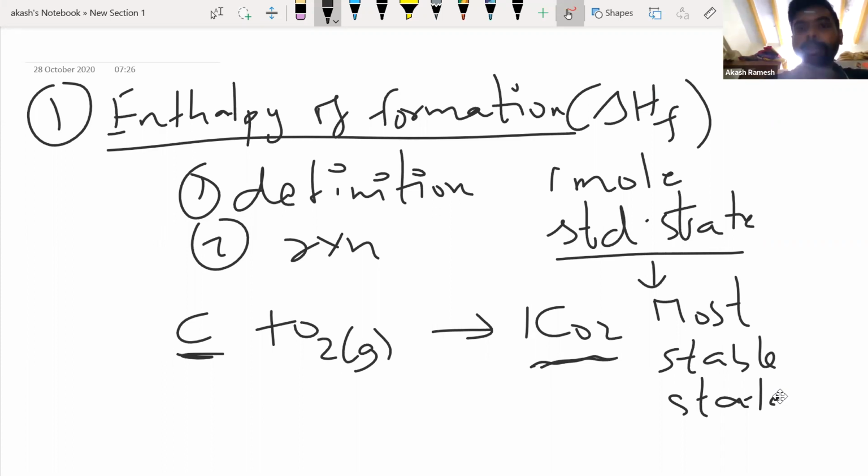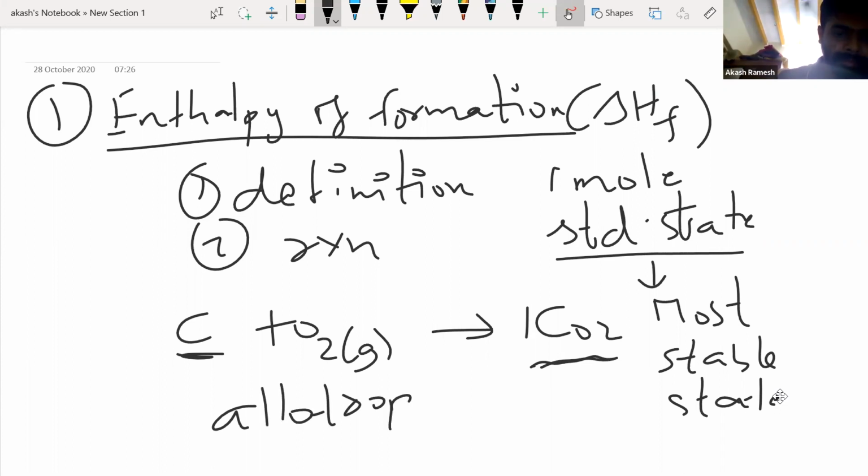All these, diamond, graphite, Buckminster fullerenes, put together are called allotropes. I hope you remember this. What do we mean by allotropes? Allotropes are different forms of the same element which exist in nature.